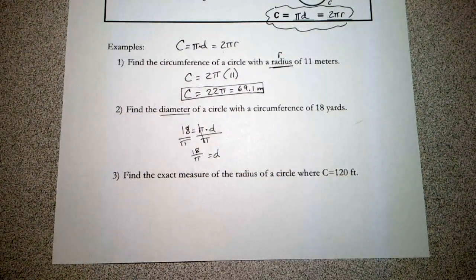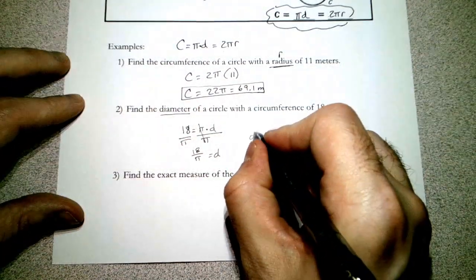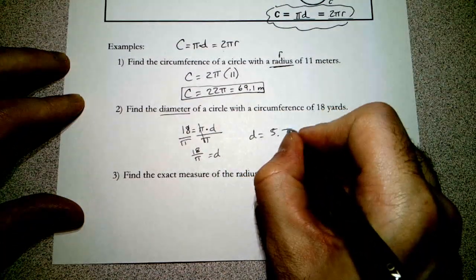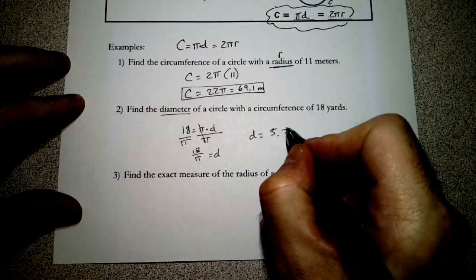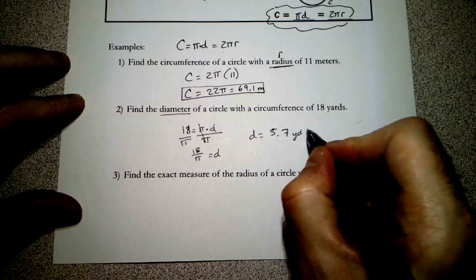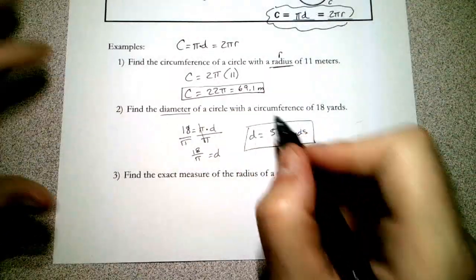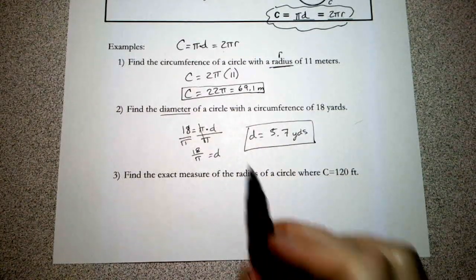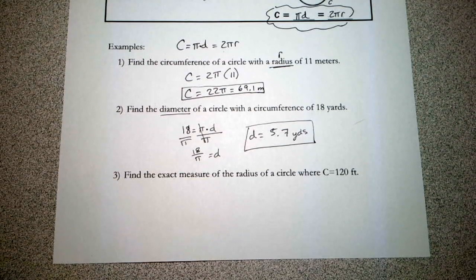That's completely fine. Take 18 divided by 3.14, and you will get a diameter of 5.73, so we'll put 5.7 yards. Simple enough. Dividing by pi was the important step here. Make sure you're comfortable doing that. It shouldn't be too scary.